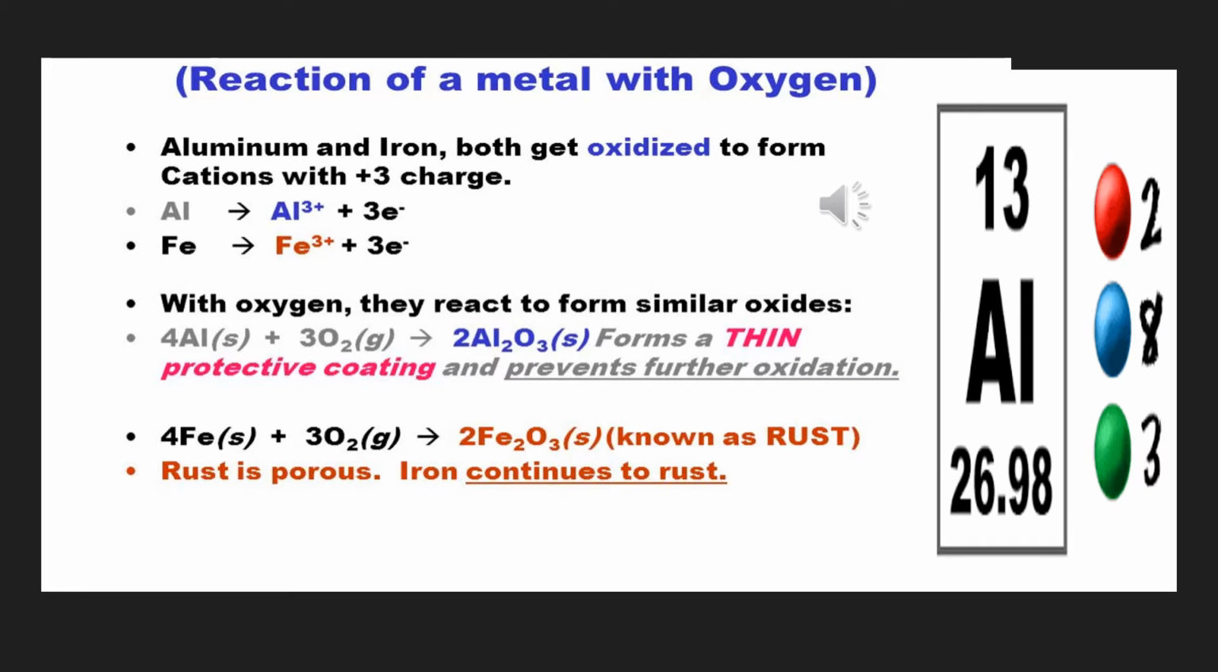We are talking about the reaction of metal with oxygen. You might be thinking, why am I taking so many examples? Because this is one of the very important reactions we must go through. The aluminium, as you can see, is losing 3 electrons, right?